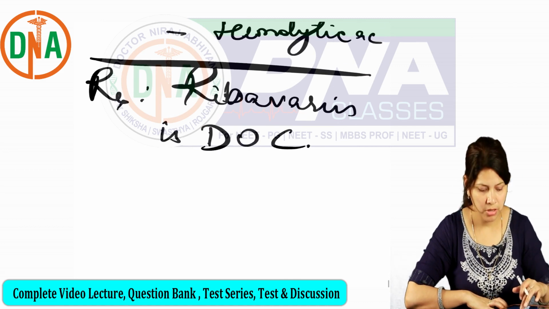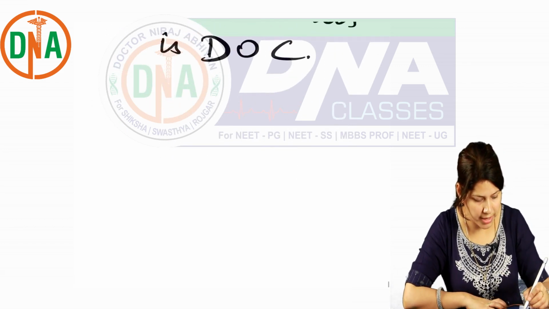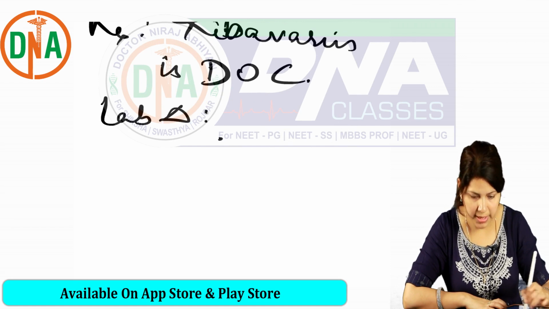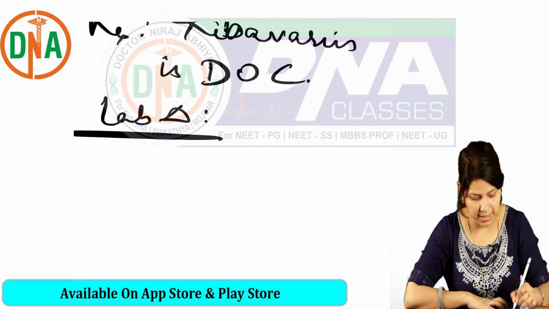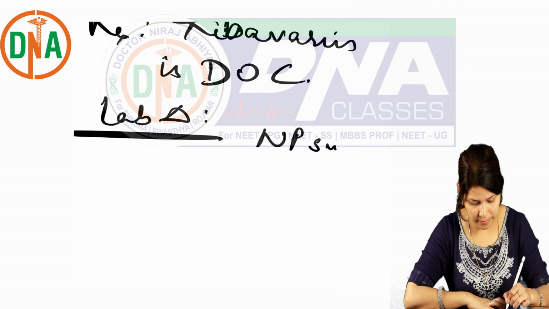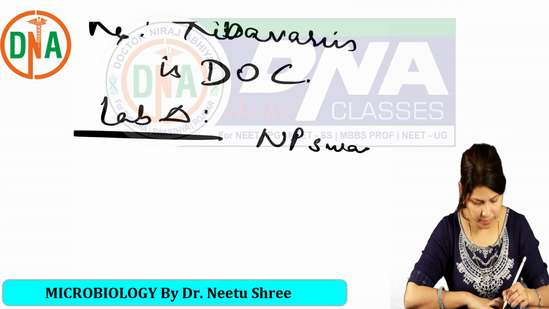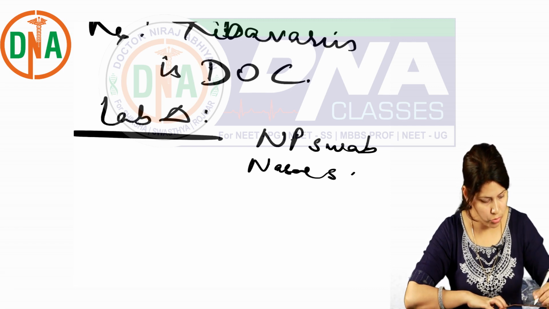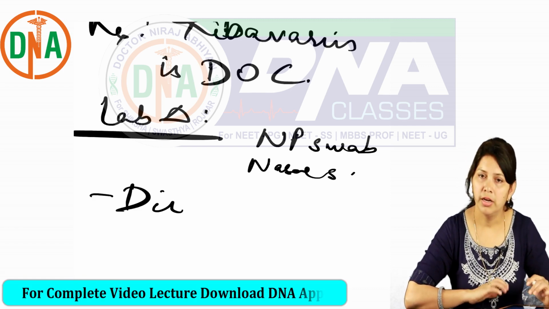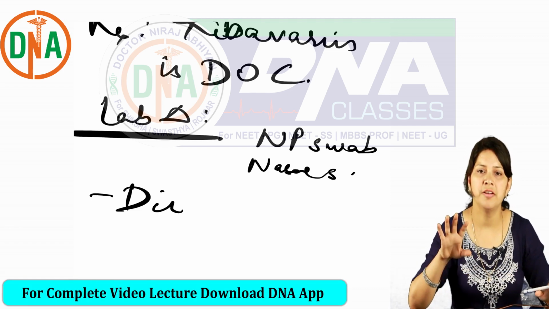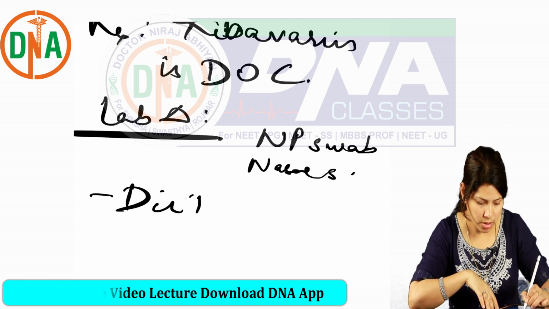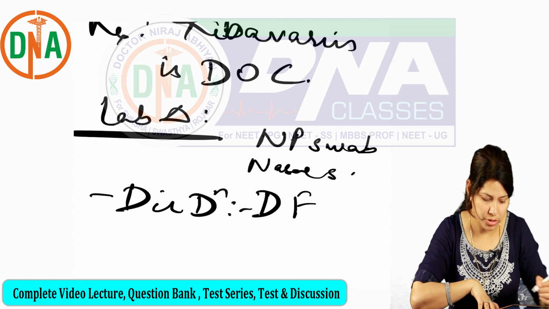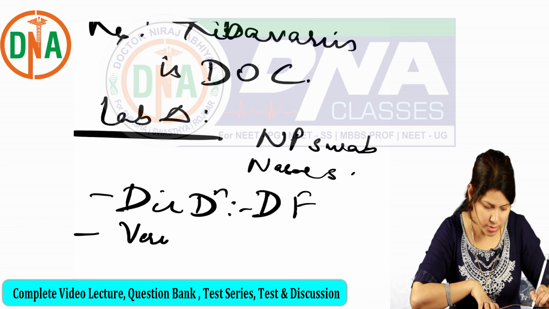Okay, so this finishes our parainfluenza virus infection. And for lab diagnosis of RSV, again we can take respiratory specimens, that is nasopharyngeal swab or nasal swab, and we can do direct demonstration. It is common for all viral infections. Direct demonstration by fluorescent method, direct fluorescent antibody detection, or virus isolation.